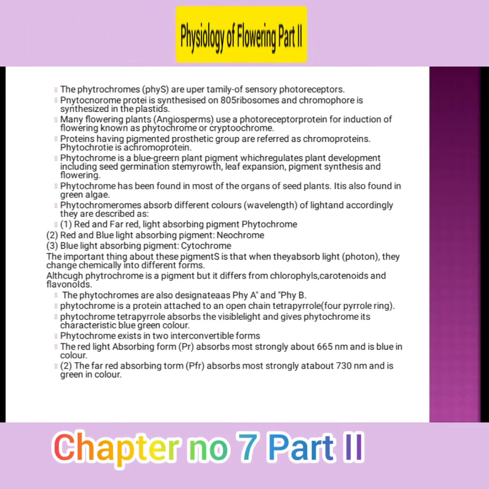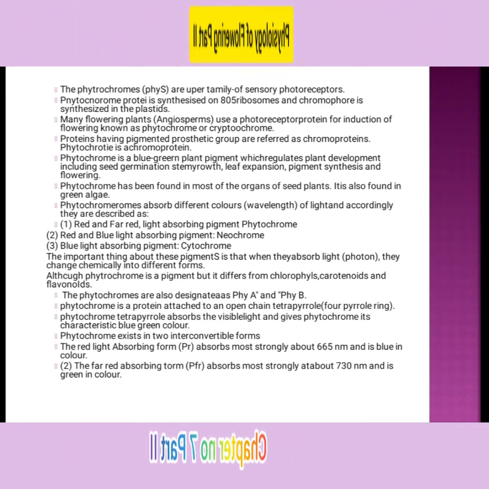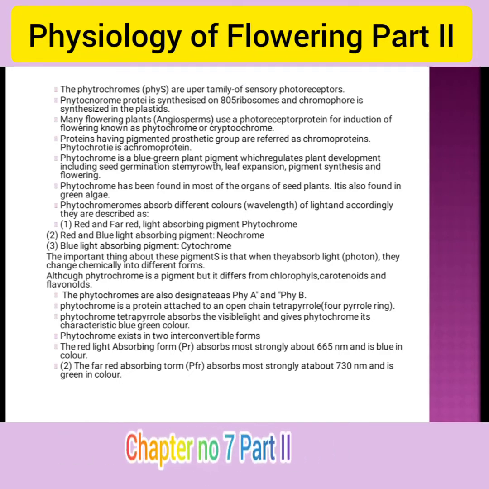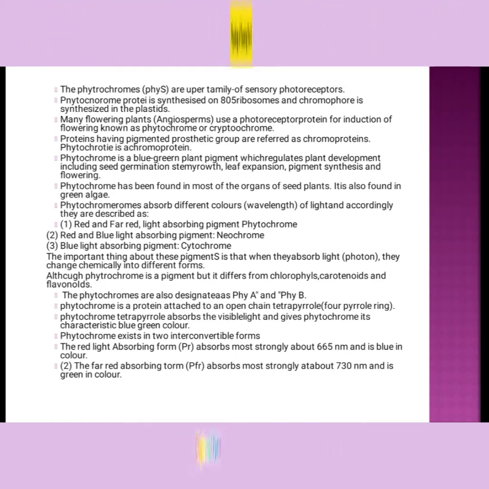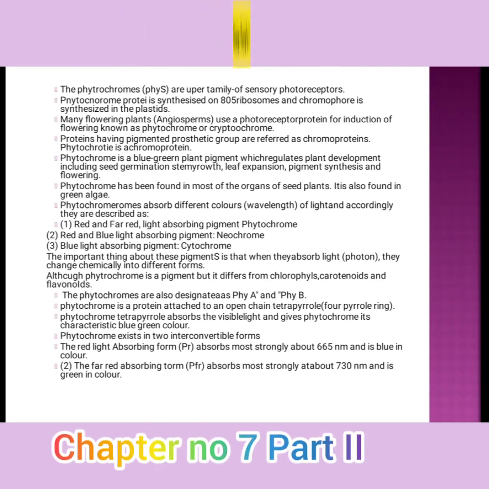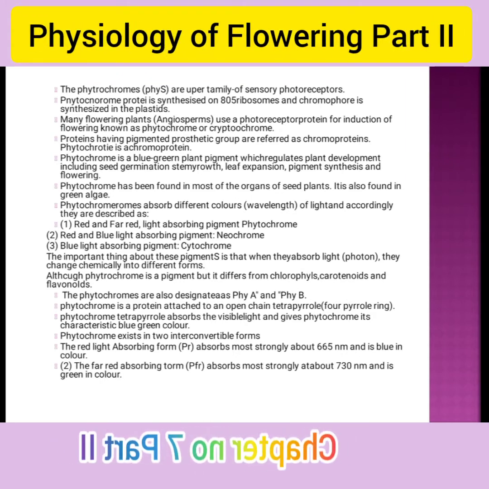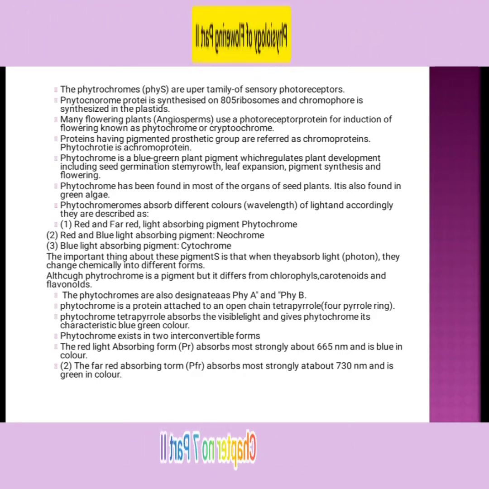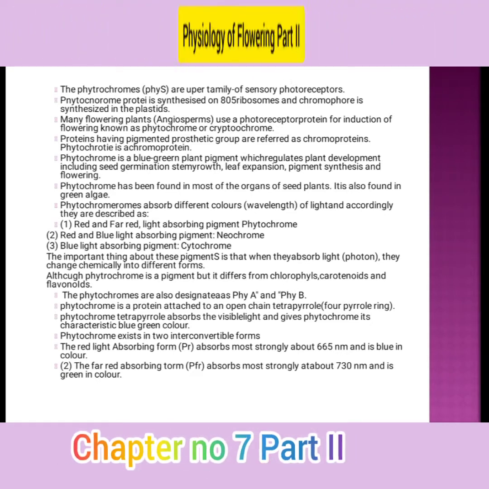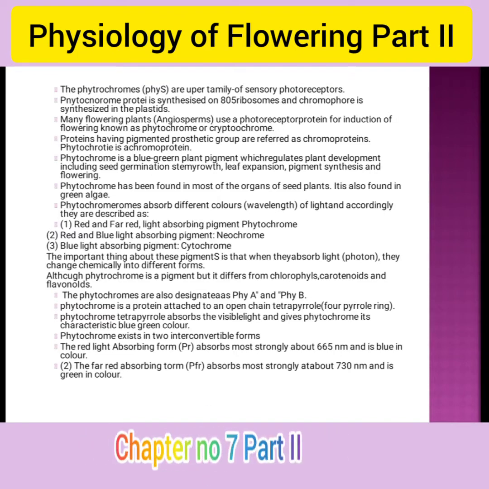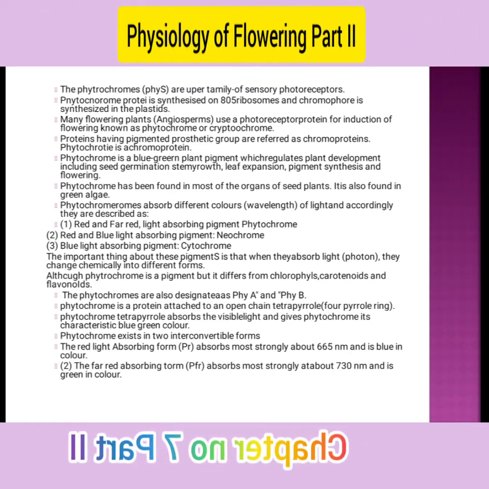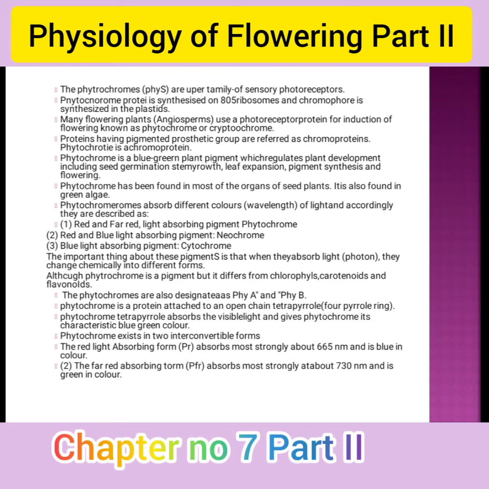Phytochromes absorb different wavelengths of light: red, far red, and blue light. These three types of light are absorbed by pigments. First, red light and far red light are absorbed by phytochromes, red light and blue light by neochromes, and blue light by cryptochromes. Different types of light are absorbed by different types of pigments present in a plant.